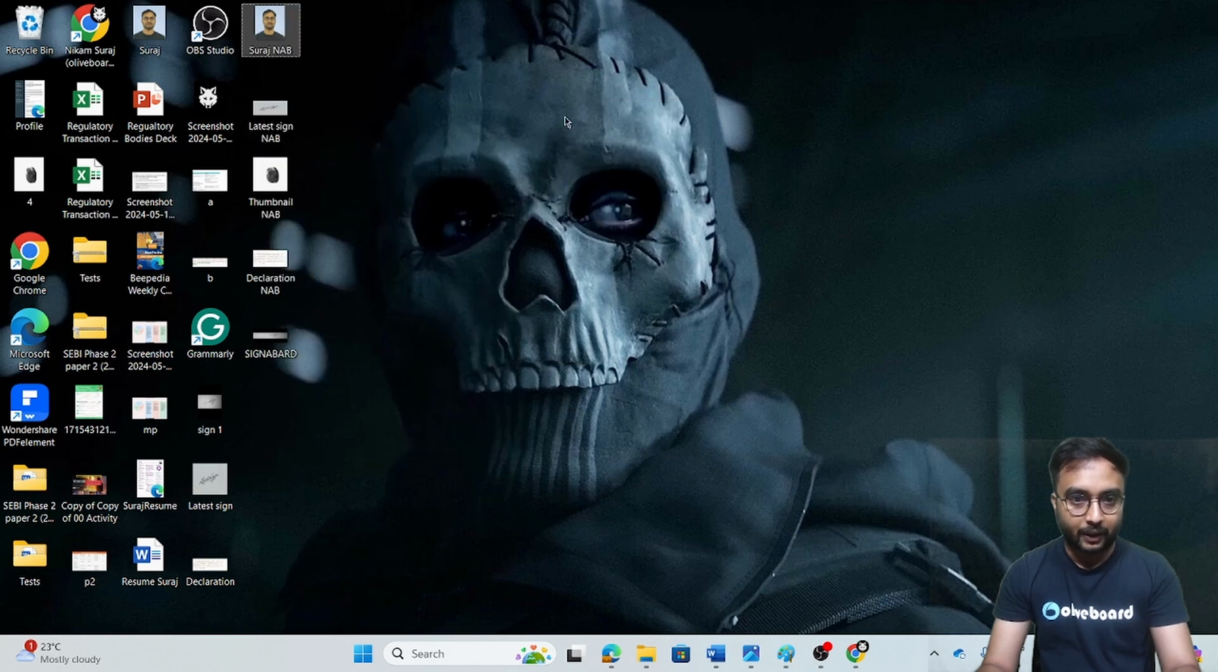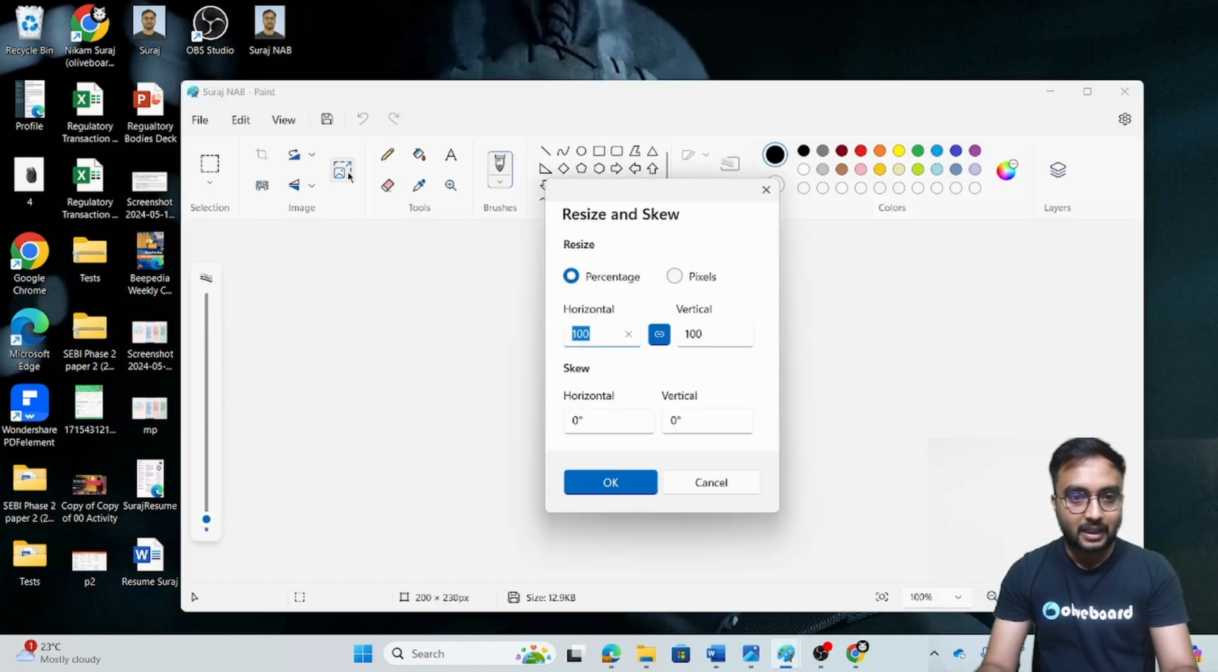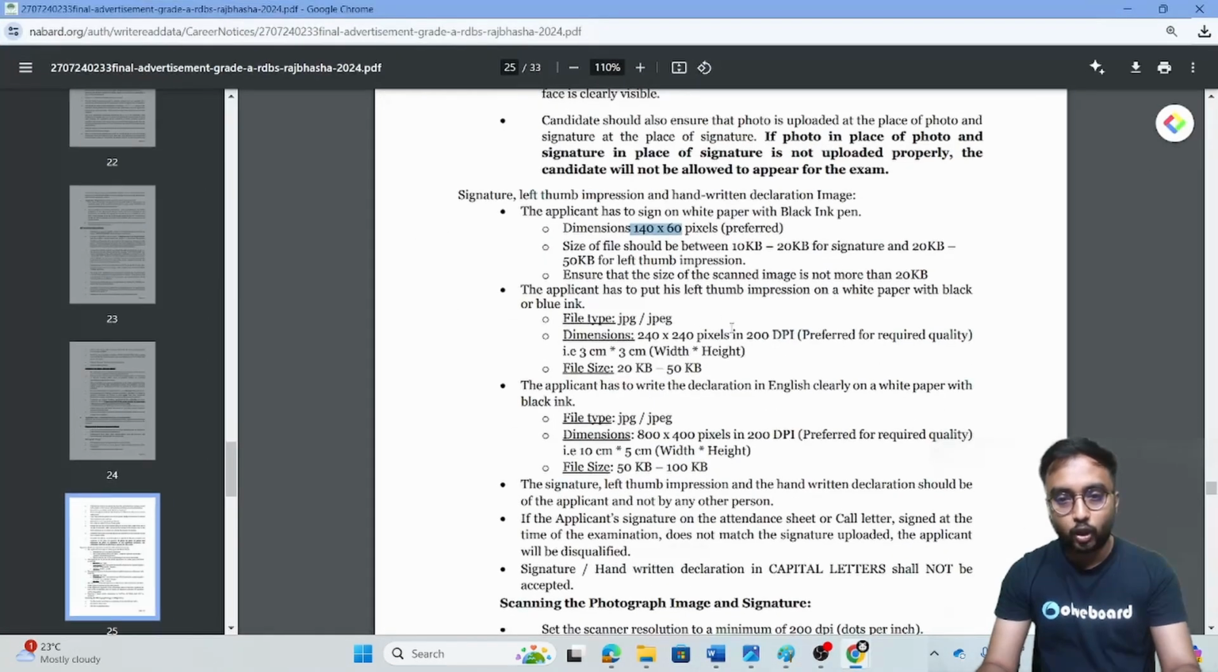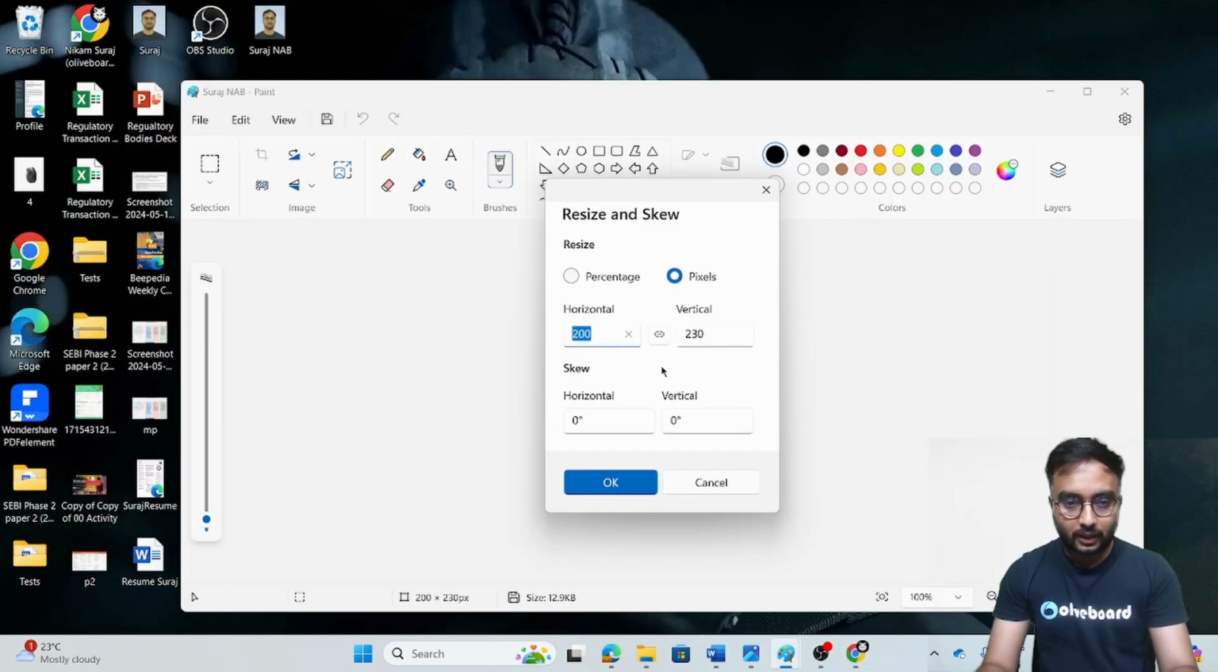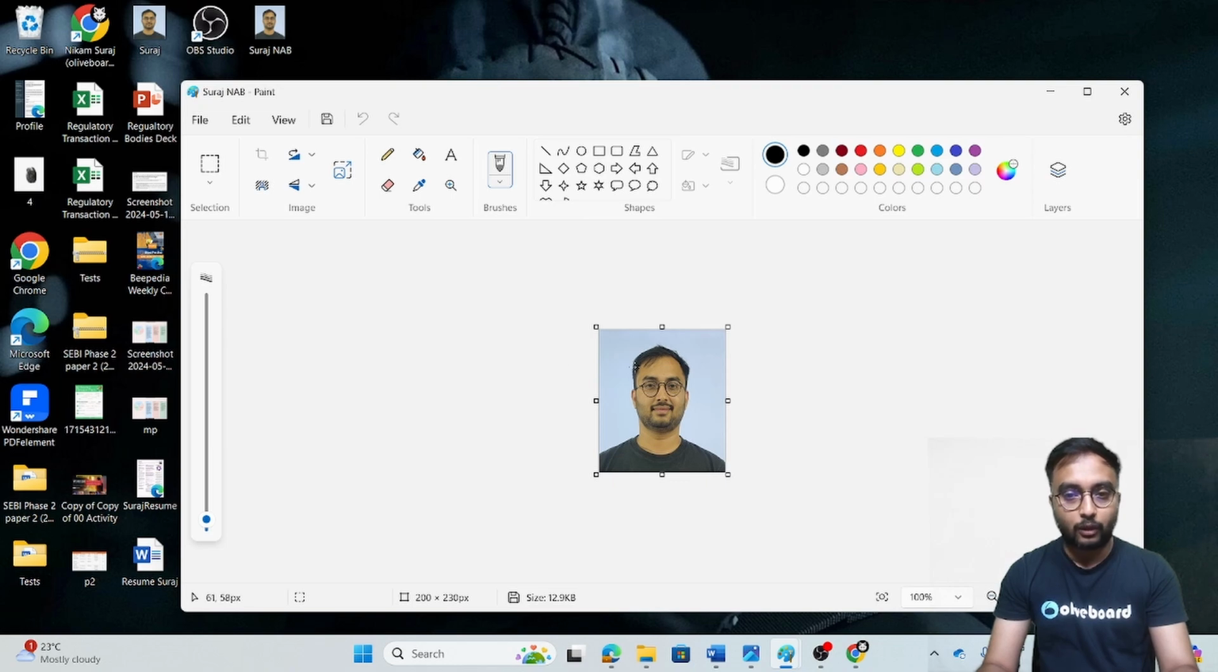Open it with Paint. Here is your resizing option. Go to pixels, remove the aspect ratio, and enter whatever dimensions have been given in your notification: 140 by 60 pixels for the signature, 240 by 240 pixels for the thumb impression, and 200 by 230 pixels for the photograph. In this way you can put in your dimensions and convert that photograph. Once that is done, save it on the desktop.